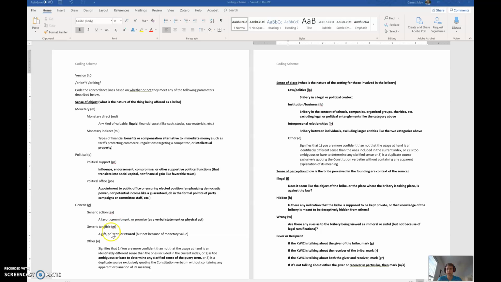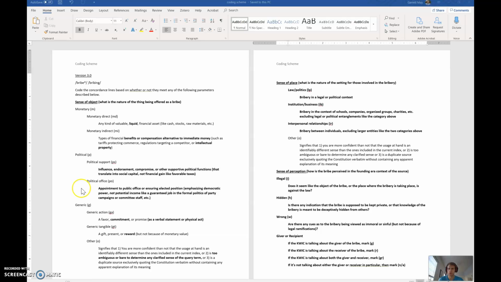One big thing to notice is there's no longer an undetermined category. I have decided, with the advice of Brett, to just assume that in the label of other, so we don't have confusion between undetermined and the generic categories. So if you think you don't have enough information in the concordance line to set any distinctive sense, then just mark it as other, because anything that's going to be other isn't really helpful or insightful to our analysis. At least that's how we see it right now.